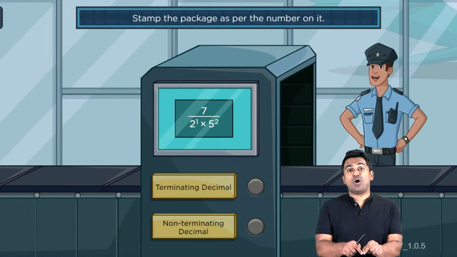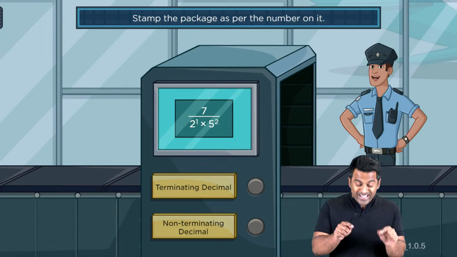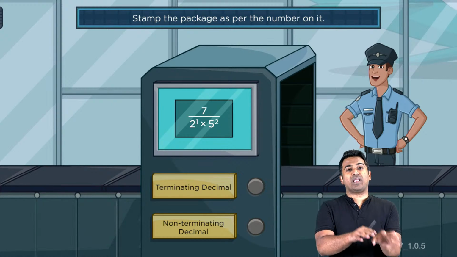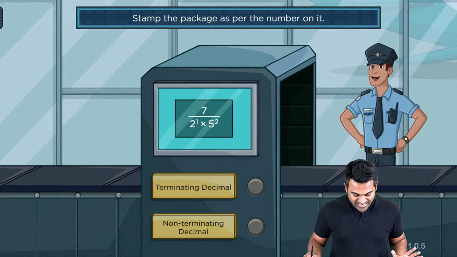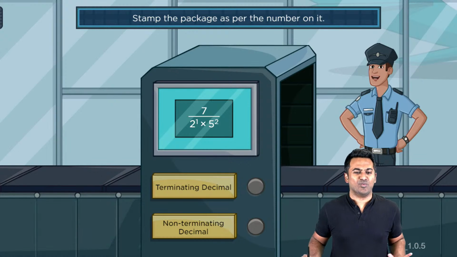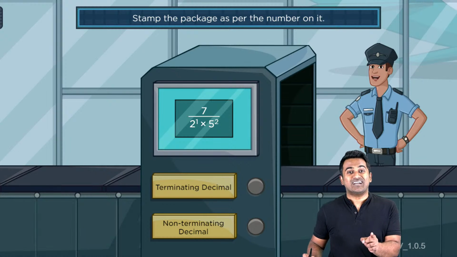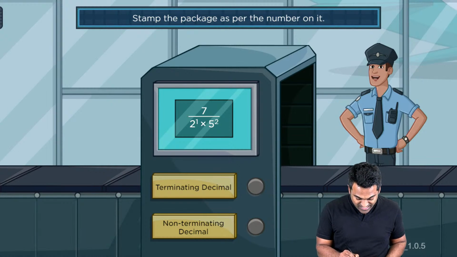Now, if you notice, the denominator is in the form of 2 power m multiplied with 5 power n. And when the denominator is in the form of 2 power m multiplied with 5 power n, what do we call it? Is it going to be terminating or is it going to be non-terminating? Well done, all of you are giving the correct answer. Yes, this is going to be terminating because the denominator is in the form of 2 power m multiplied with 5 power n.